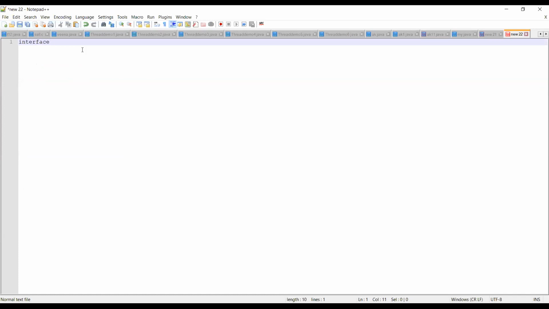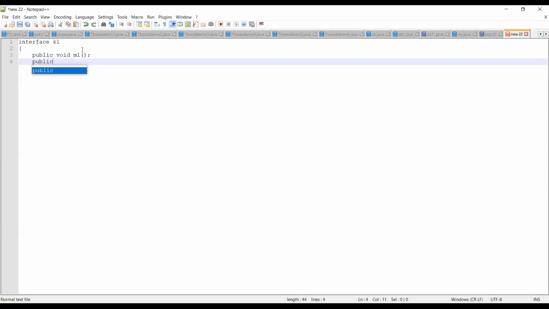Name of an interface. Say K1 is the interface. Name of the interface is K1. I'll open the body of the interface. You write what methods you want. Suppose I want one method. I told you the declaration of the method is all it should contain. Public void M1, so only the declaration should be there. Correct? I'm going to write another one, public void M2. This is another method.